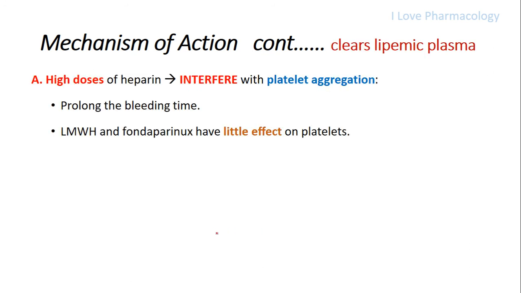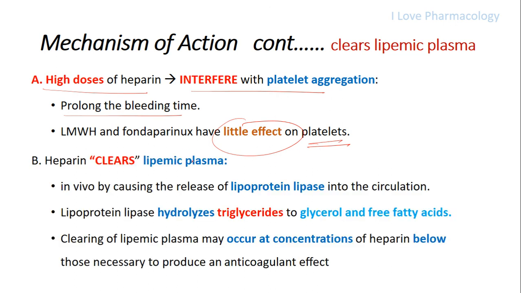So coming to the other miscellaneous actions of heparin, it clears lipemic plasma. Remember, at higher doses, heparin interferes with platelet aggregation, thereby prolonging the bleeding time, and low molecular weight heparin and fondaparinux have little effect on the platelets.